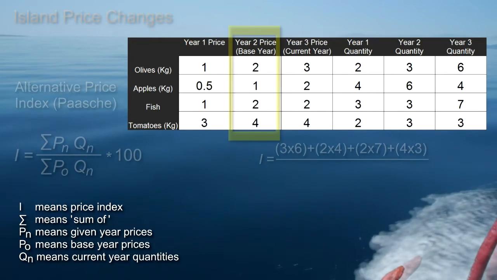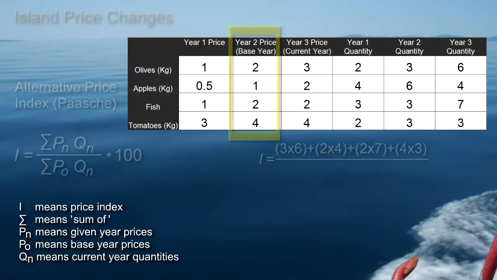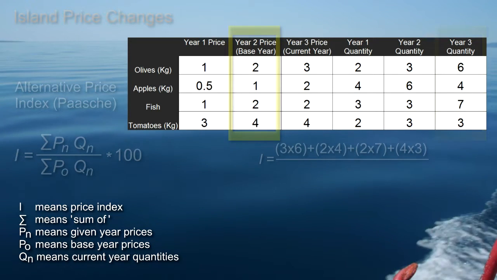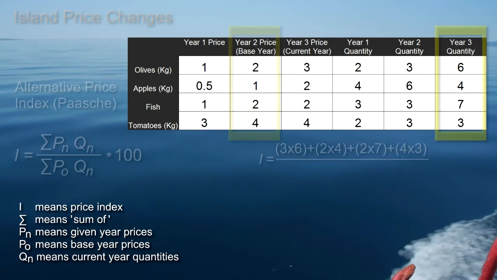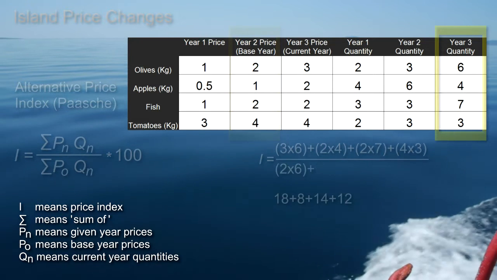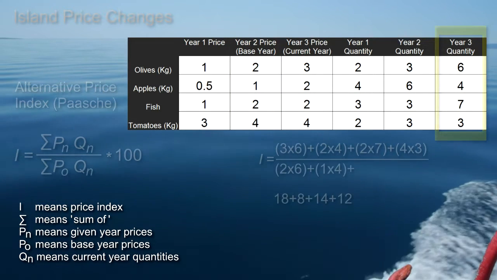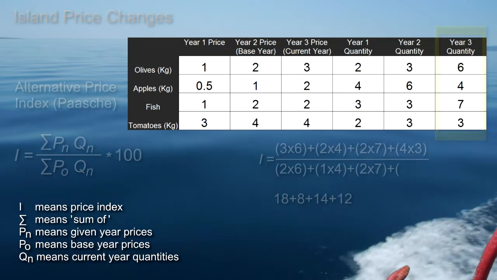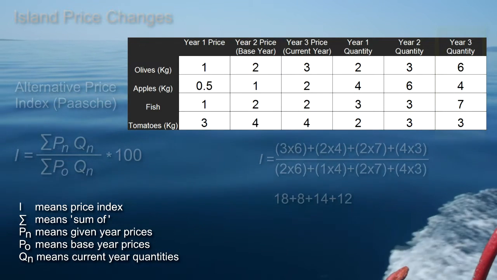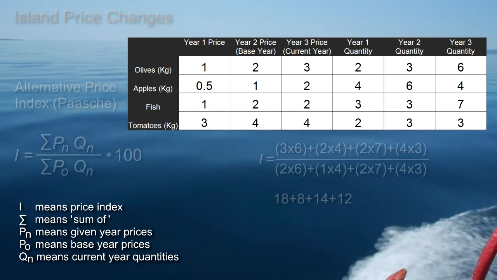And on the lower line, we multiply each year 2 price by the appropriate year 3 quantity weight. 2 times 6, plus 1 times 4, plus 2 times 7, plus 4 times 3.